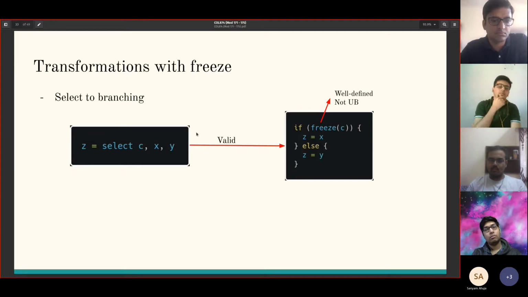And select: select with an undef or poison condition operand was not UB, whereas branching on the same condition operand would be UB. So we can transform from select to branching by using freeze on the condition operand. Even if the condition operand was undef or poison, it will now be well defined because we froze it.